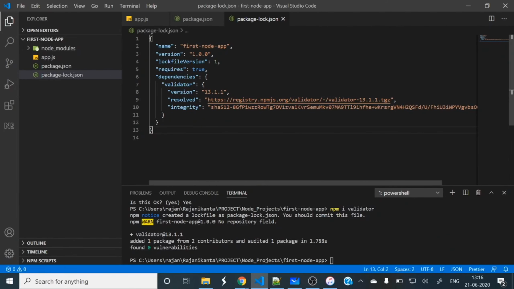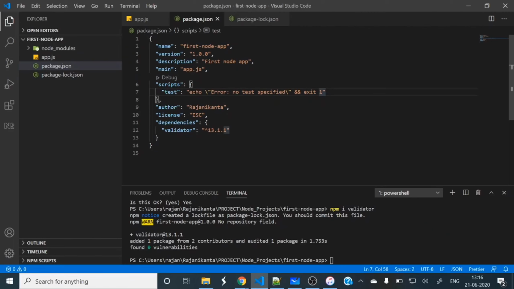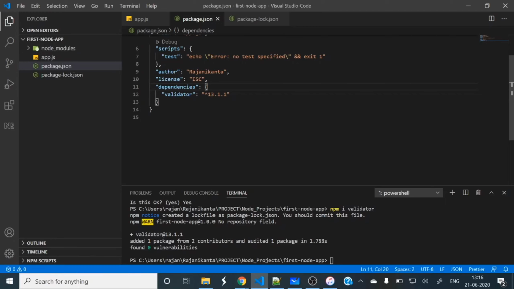So let's see. In package-lock.json, which I have opened, it describes the dependencies. Let's see, dependencies: validator and its version, and the registry URL is there, and integrity, some hash is there for checking that the downloads are appropriate. And let's go to package.json. In package.json it's included that validator, with that version, right? You can see.